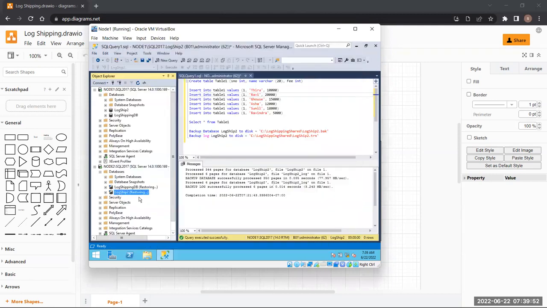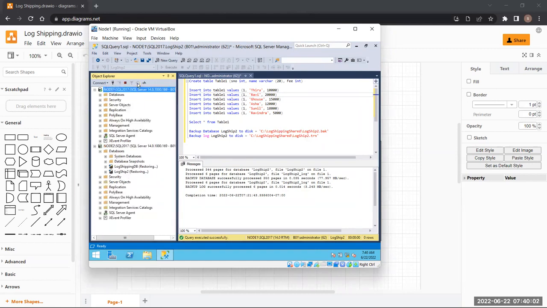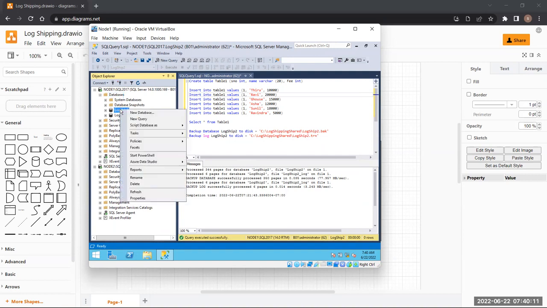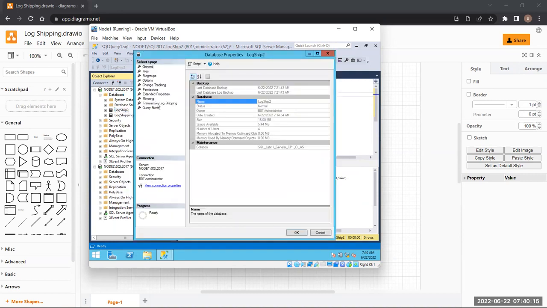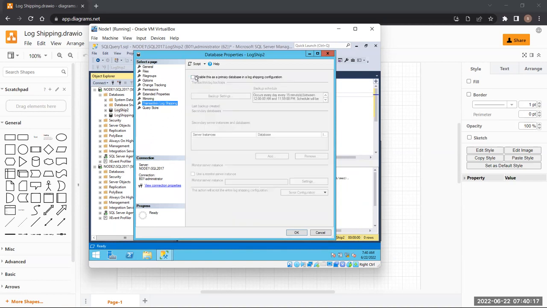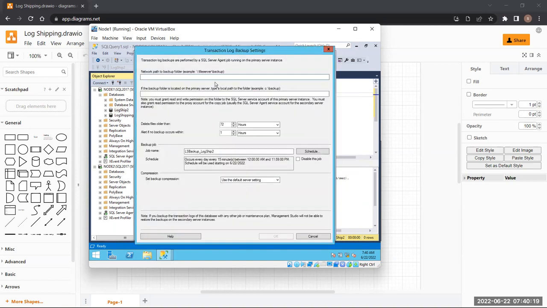Yeah. So it says logship 2 is here. Now the database has been initialized for us. Is it? So let me click in here. Let me refresh this server. Okay. Now we'll go ahead. Right click, properties, transaction log shipping, enable backup settings.